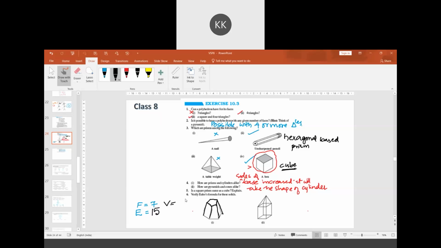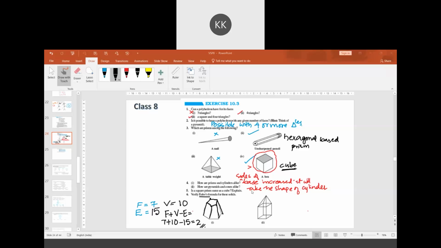How many vertices are there? Vertices means these points, corners. 10. This 5 vertices and downside 5, so 10. Correct, sir. We need to verify this formula: f plus v minus e. We have to get it as 2. What is f? It's 7. V is 10 minus 15. We are getting 2. So 17 minus 15. Euler's formula is verified in the first figure.